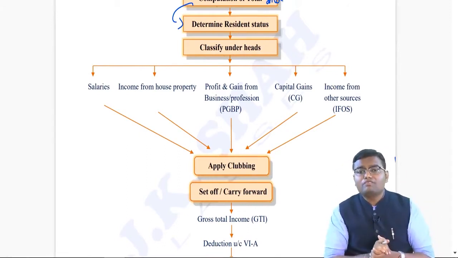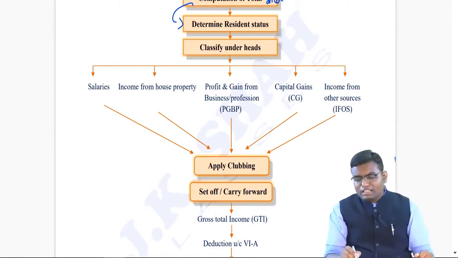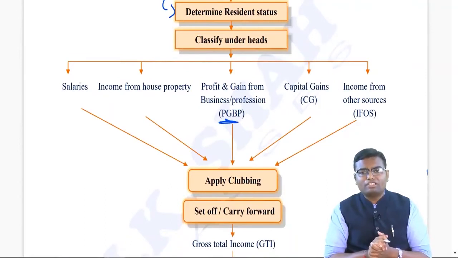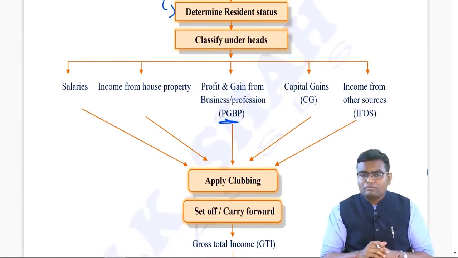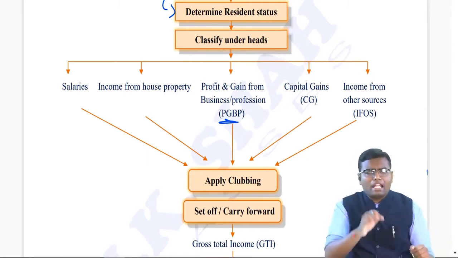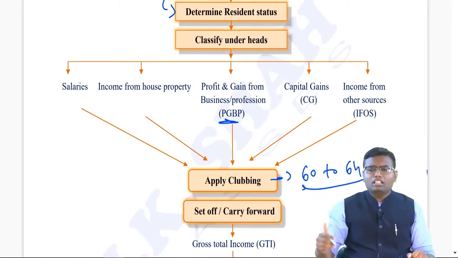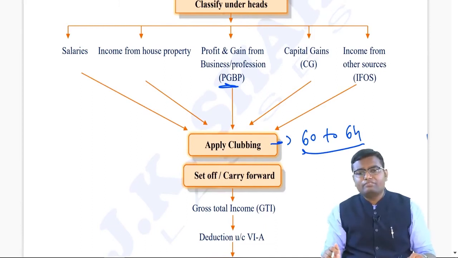Number 1, income from salaries. Number 2, income from house property. Number 3, which we call PGBP, that is profits and gains from business or profession. Number 4, capital gains. Number 5, income from other sources. After that, sometimes we apply clubbing, that is section 60 to section 64, wherein the income is of any other person, but it will be clubbed in your hands and you will be taxable for that. These cases will be discussed in a separate video.